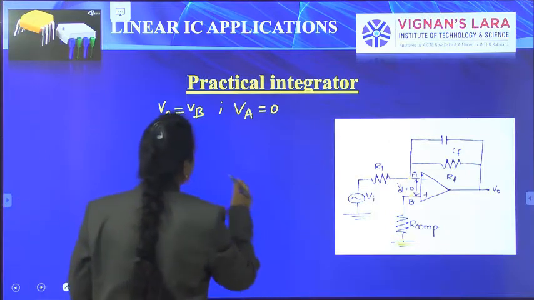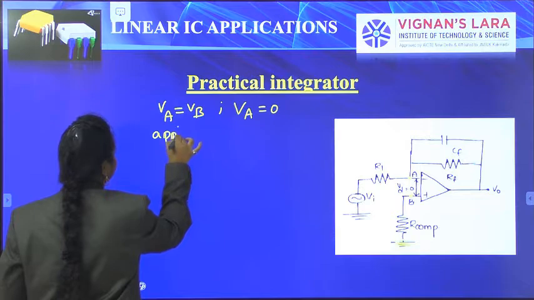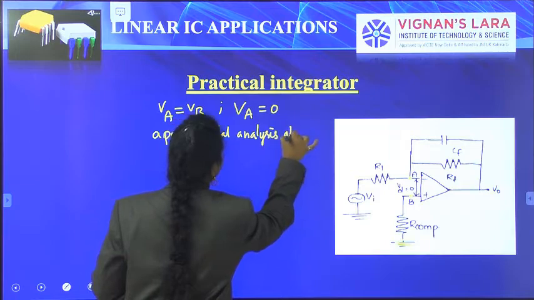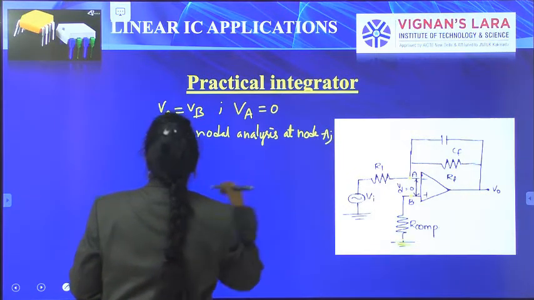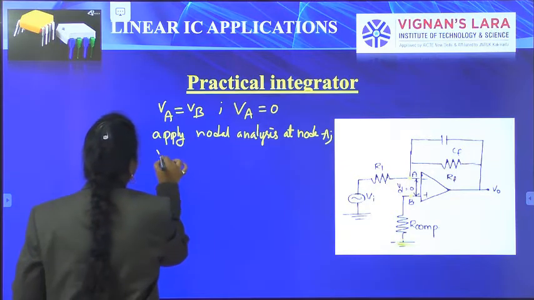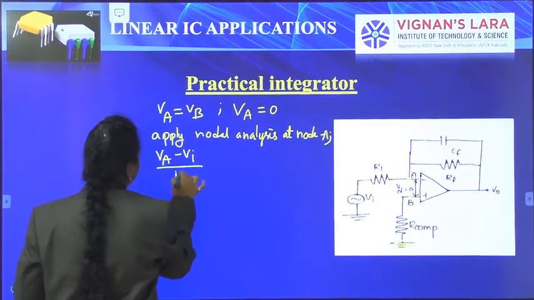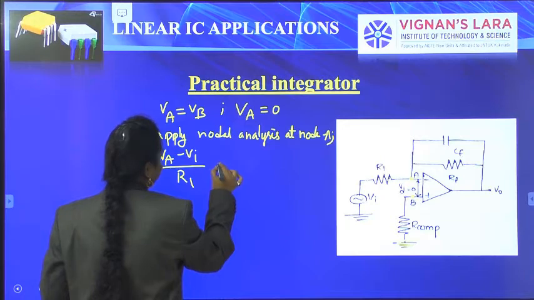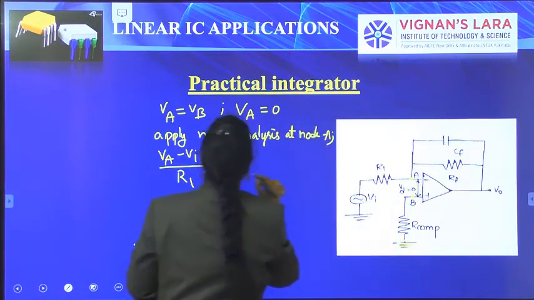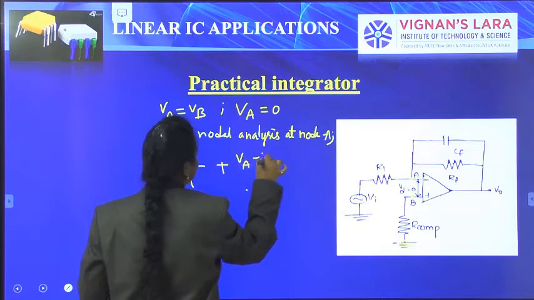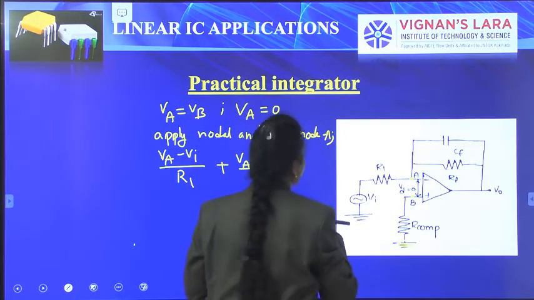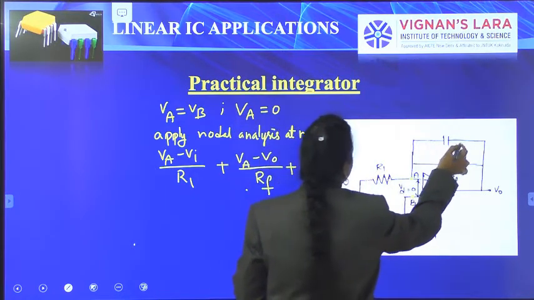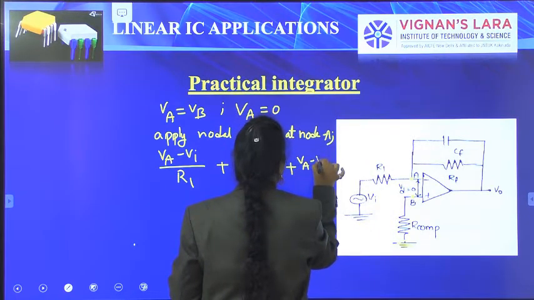Now we apply nodal analysis at node A. We get (VA minus V1) by R1, plus (VA minus V0) by RF, plus another branch, (VA minus V0) by the capacitor impedance.